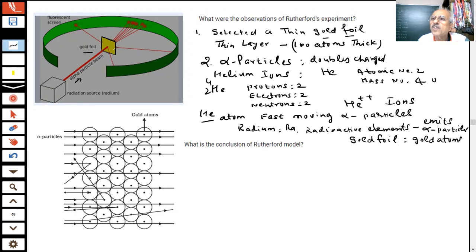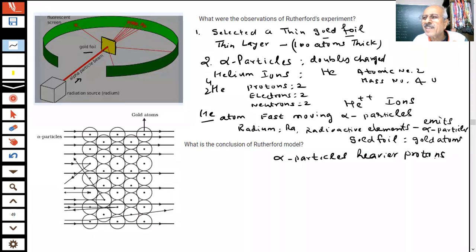The mass of the proton is how much as compared to the electron? Tell me, student. About 2000 times. So it's quite heavy. But we would expect alpha particles to be heavier than protons. Alpha particles have how many protons? 2 protons and 2 neutrons. So alpha particles are heavier than protons.